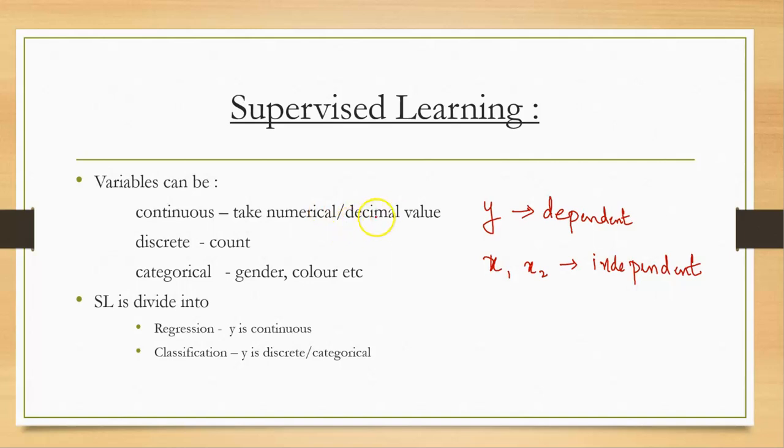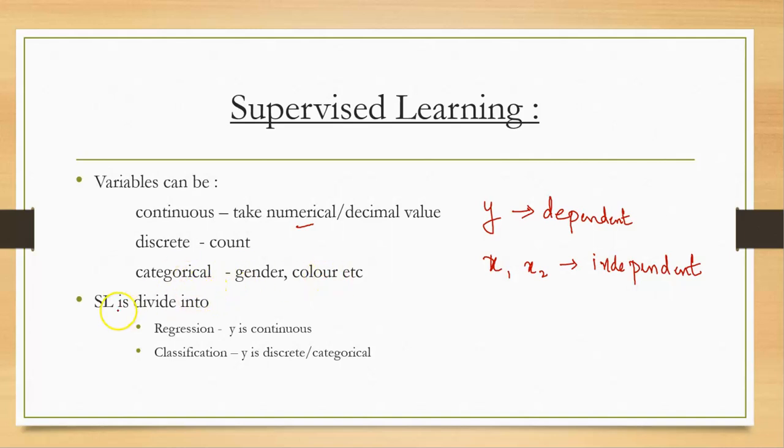They can be continuous, meaning numerical or decimal values. They can be discrete, meaning a count of something, how many. And they can be categorical variables, such as gender, male or female, or color.